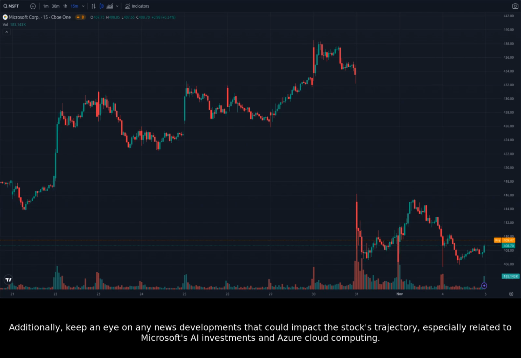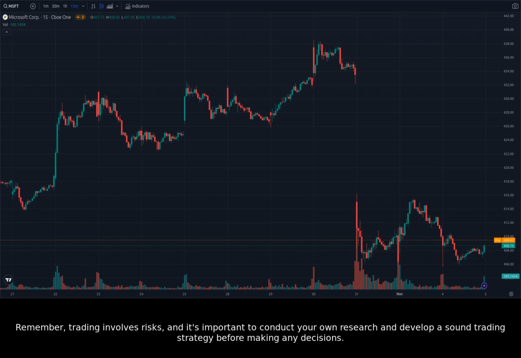Additionally, keep an eye on any news developments that could impact the stock's trajectory, especially related to Microsoft's AI investments and Azure cloud computing. Remember, trading involves risks, and it's important to conduct your own research and develop a sound trading strategy before making any decisions.